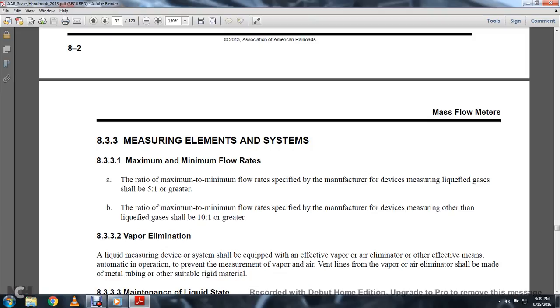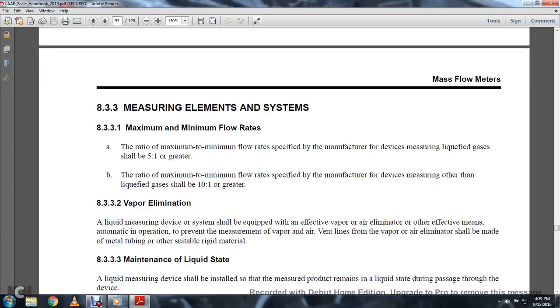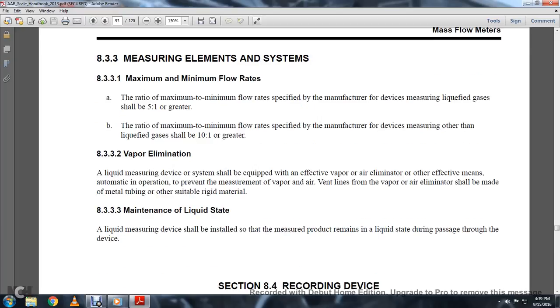8.3.3 measuring elements and systems. 8.3.3.1 maximum and minimum flow rate. The ratio of maximum to minimum flow rate specified by the manufacturer for devices measuring liquefied gases shall be greater than 5 to 1. 8.3.3.2 vapor and liquid measuring devices should be equipped with an effective vapor eliminator. Effectiveness means automatic in operation and preventing the measurement of vapor or air. Vent lines and vapor eliminators should be made of metal tubing or other suitable rigid material.